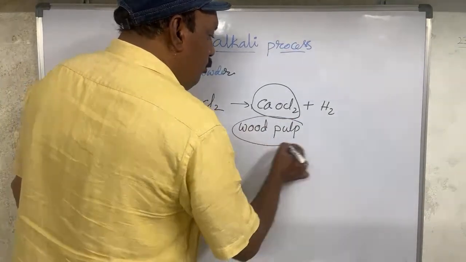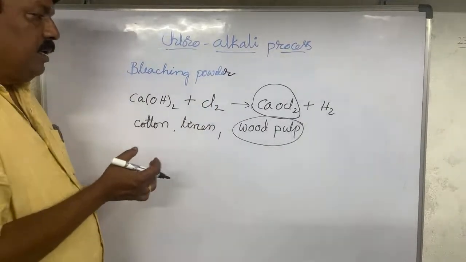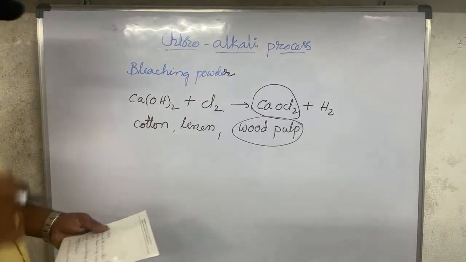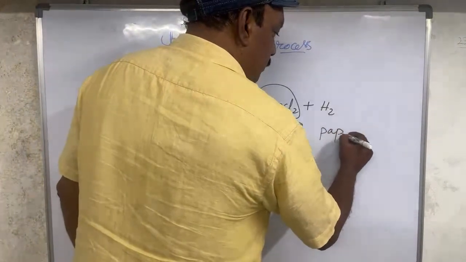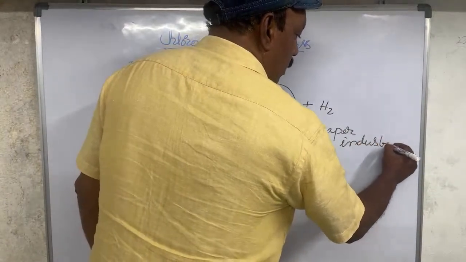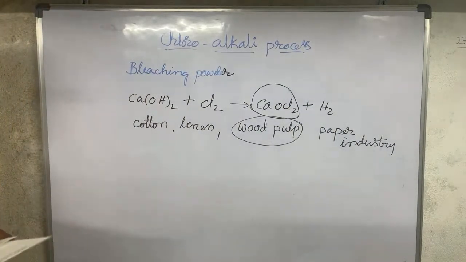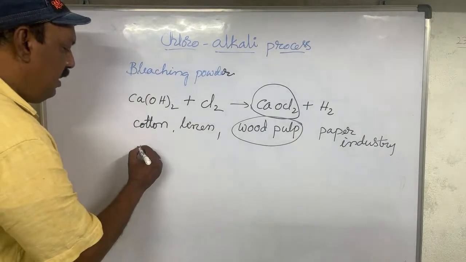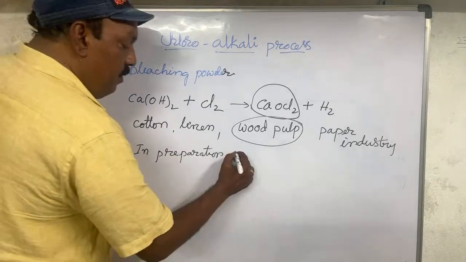And in the paper industry also, bleaching powder is most important.